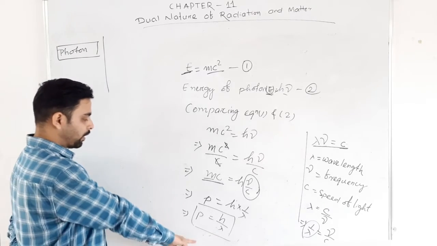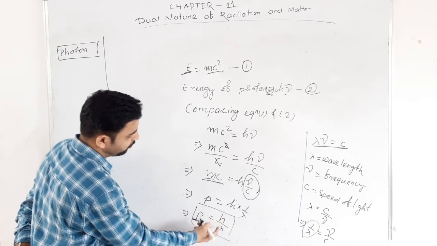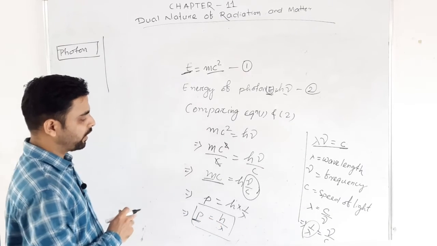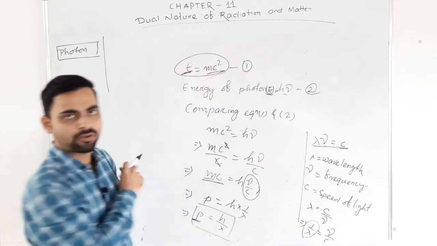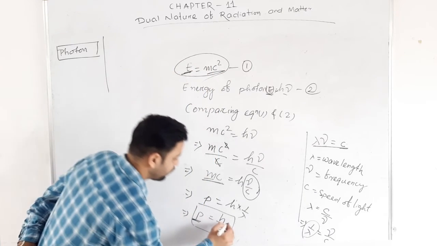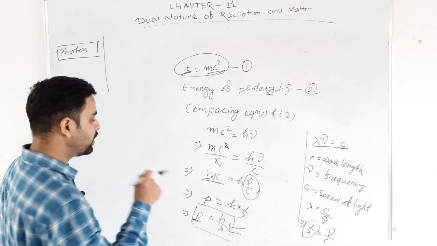Okay, that means here the momentum of a photon equal to h by lambda. It is a very important equation. We know E equal to mc square is a very popular equation, but this equation is very important. p equal to h by lambda.